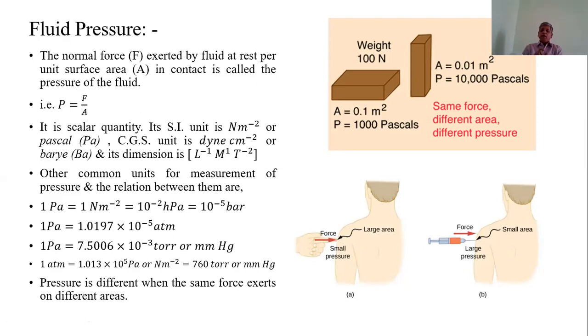If the area in contact is small, at that time the pressure is larger. Hence, to penetrate the nail on the wall, the nail has a pointed end and the other end is a larger area. So the force given to the larger area at one end of the nail exerts a large pressure at the pointed area.